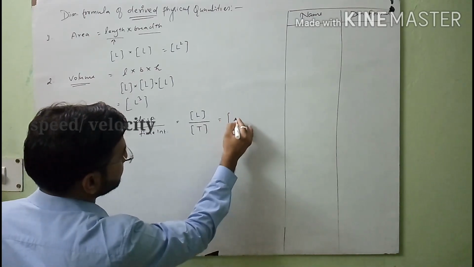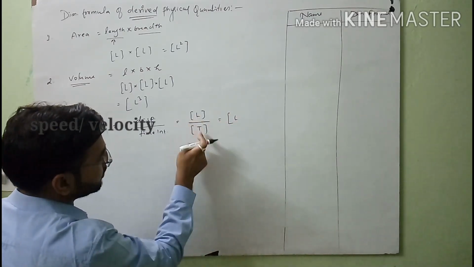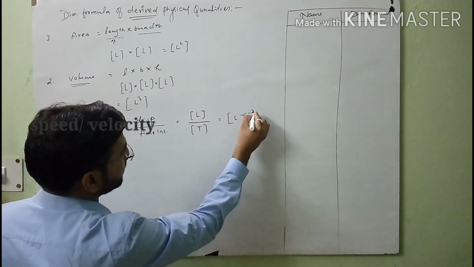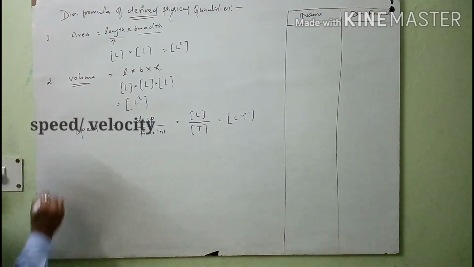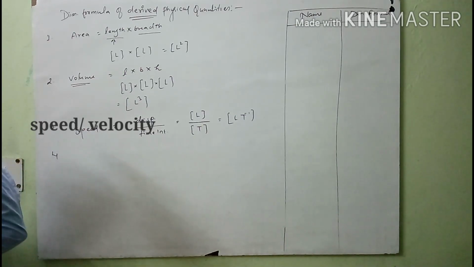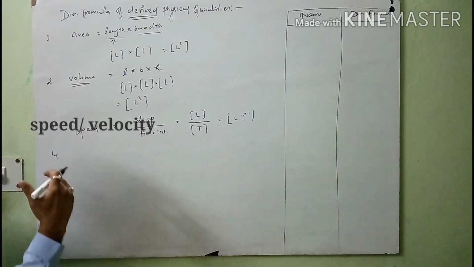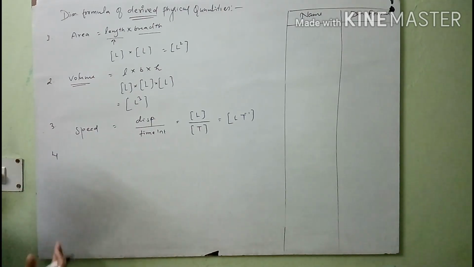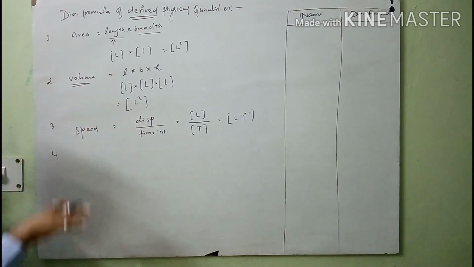Here we will represent this L like same. When t goes from denominator to numerator, it will be raised to the power minus 1. So LT minus 1 is the dimension for speed. And after that, here I will start the calculation of the dimension formula for derived physical quantities, starting from the basic ones.